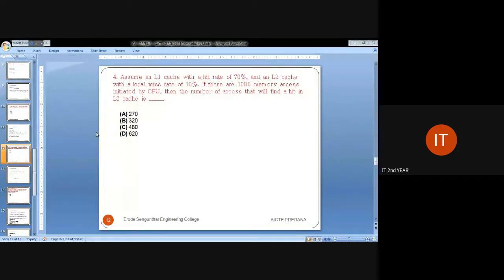Suppose the L1 cache searches and it is not available, then the next preference of searching will be carried to the L2 cache. So L1 cache is the first level of cache memory. L2 cache is the second level of cache memory.